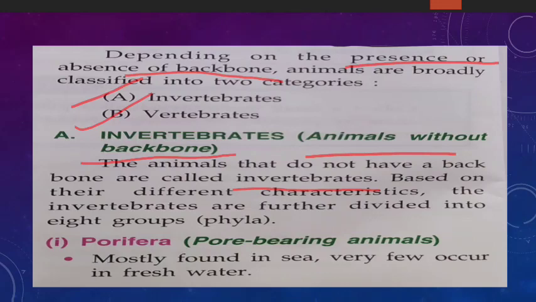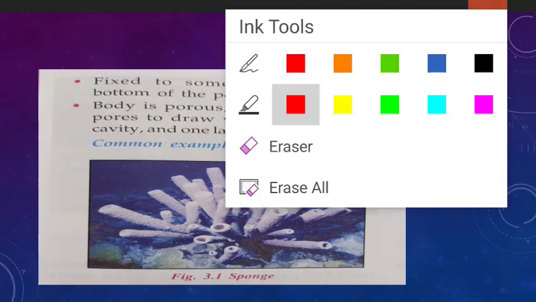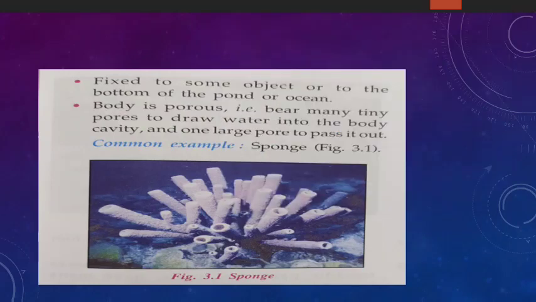Okay, so the first one that I'm going to discuss is the pore-bearing animals. Pore-bearing animals, give one word. One word you will write for that? Porifera. So Porifera mostly live in the sea and very few occur in fresh water. Okay. Now next, an important characteristic of phylum Porifera is that it is fixed to some object or to the bottom of the pond or ocean.